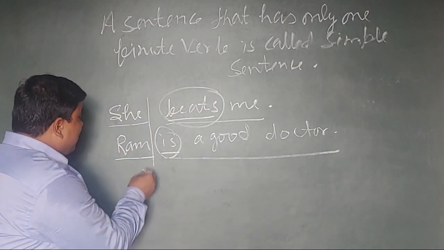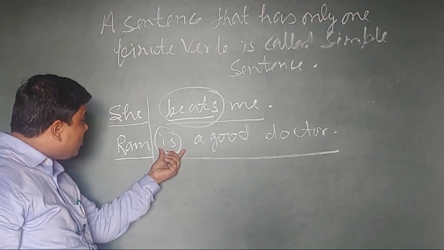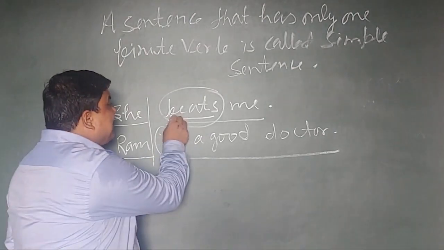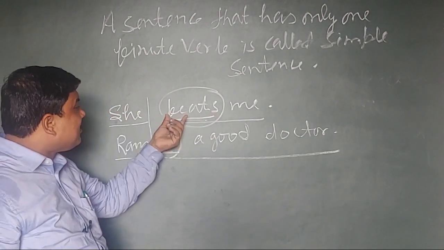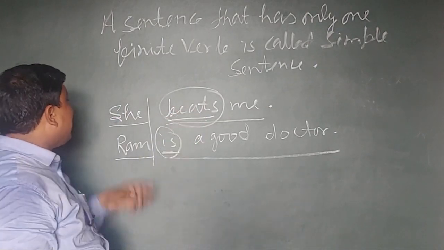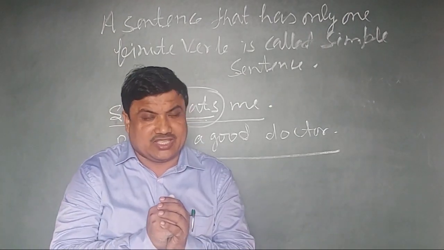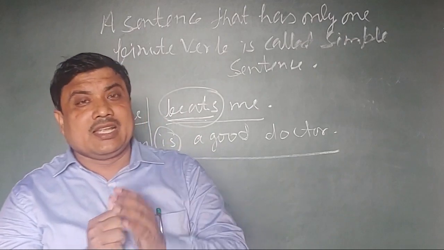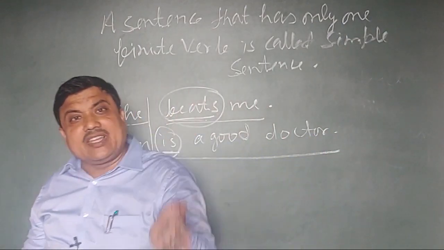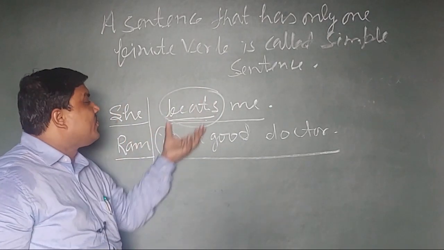You can see here, is is in present tense and it is controlled by its subject Ram. It means it is a finite verb. In beats, s has been added. After adding s we have made beat singular according to the subject. It means this is a finite verb. Once again, a verb that changes according to the tense and is always under the control of its subject is called a finite verb.